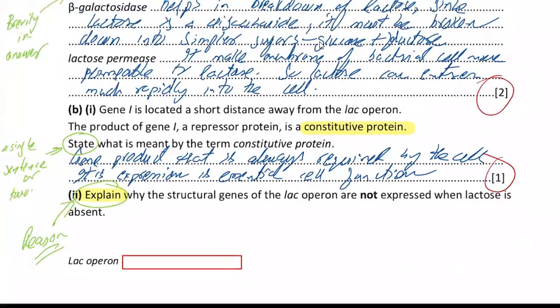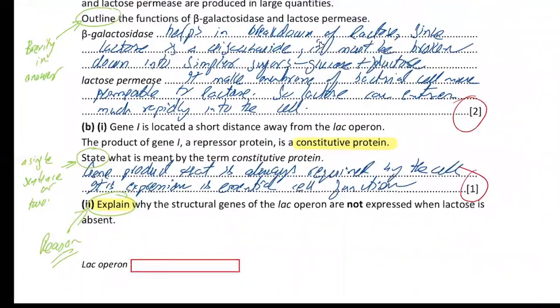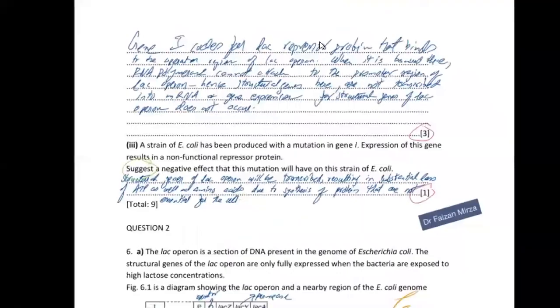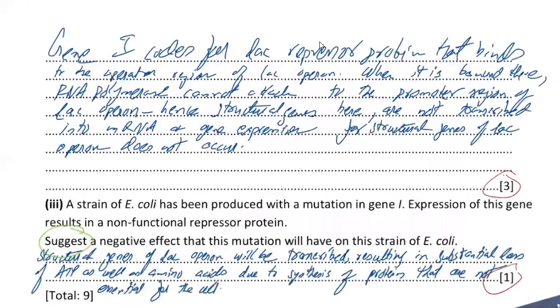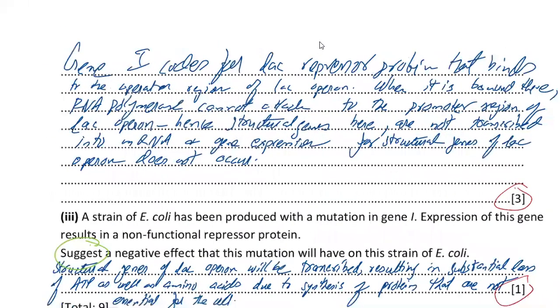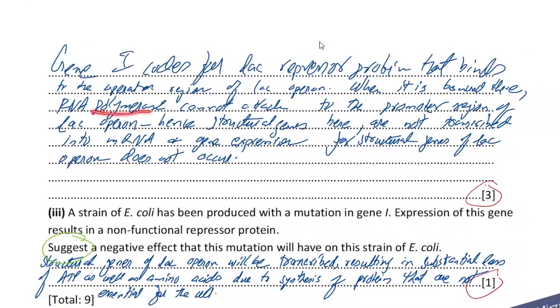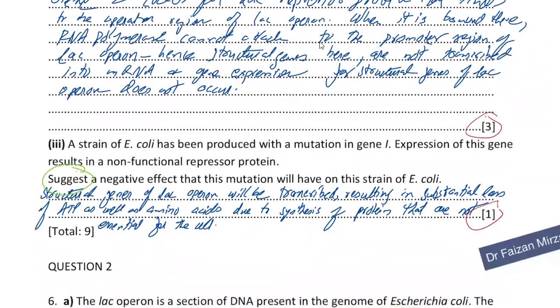Explain why the structural genes of lac operon are not expressed when lactose is absent. So when lactose is absent, gene I codes for the lac repressor protein that binds to the operator region. We know when it is bound there, the RNA polymerase cannot attach to the promoter region of the lac operon. Hence, the structural genes here will not be transcribed into mRNA, and gene expression for the structural genes of lac operon does not occur. So you just need to state that.